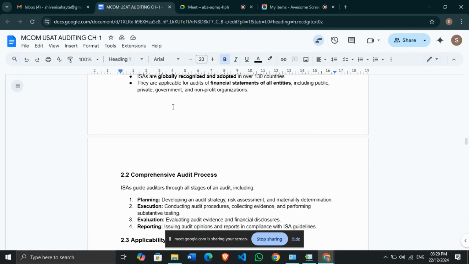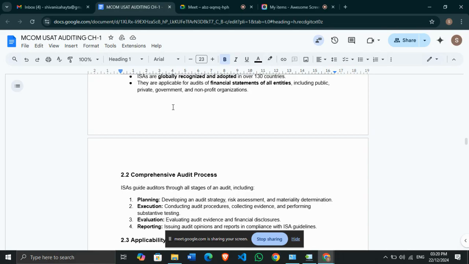Even companies of different industries can use it. It is not necessary that it applies to one particular industry only. It is recognized globally and adopted by almost all countries, and for everyone they are applicable.